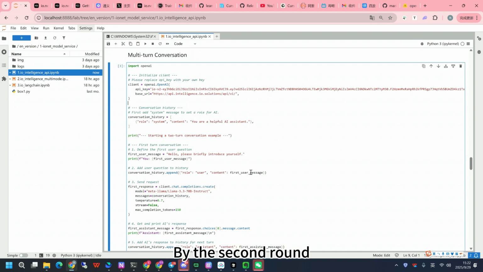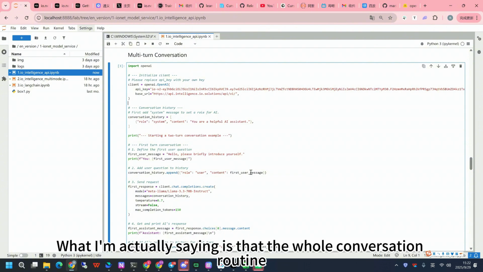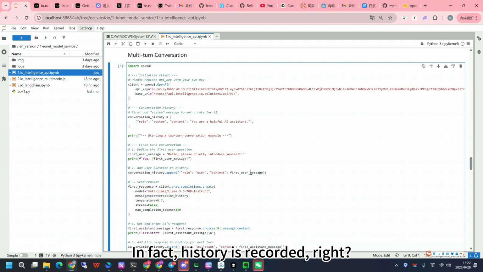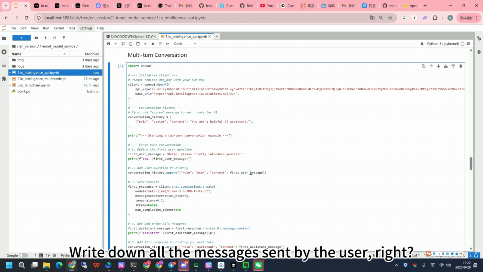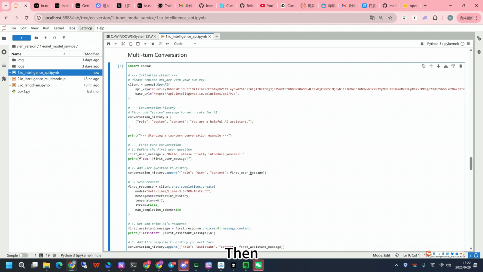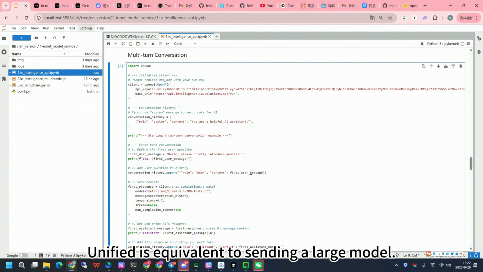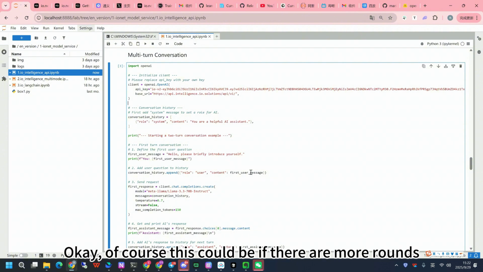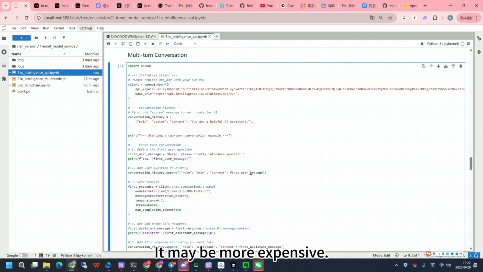By the second round, you can take a look. What I'm actually saying is that in the whole conversation routine, history is recorded, the results of each chat. Look at the result of this chat, and that includes all the messages sent by the user. Then, it is unified and sent to the large model. Of course, if there are more rounds, it may cost more tokens. This is round 2.